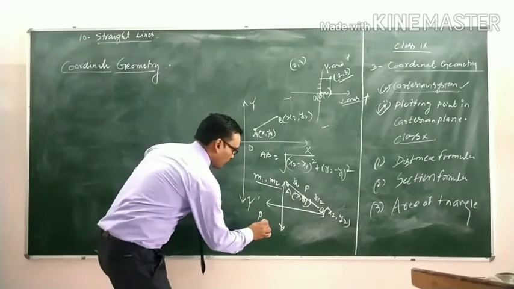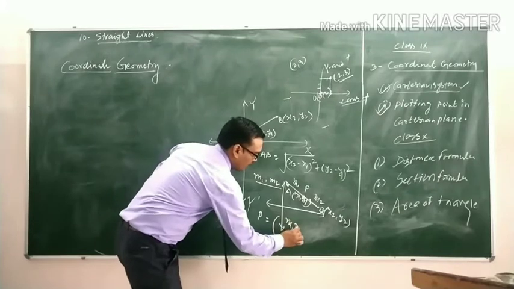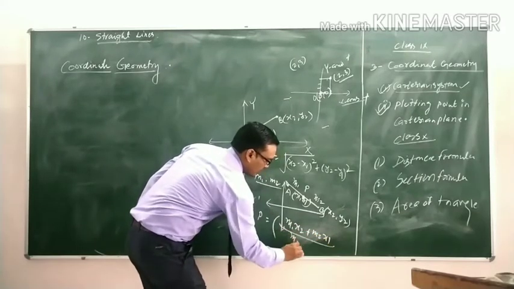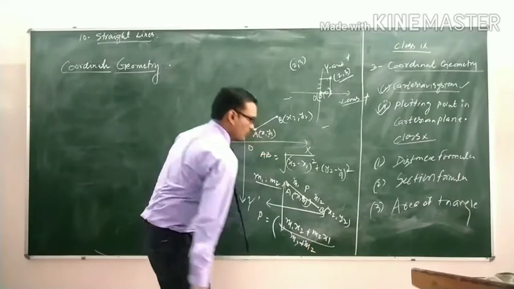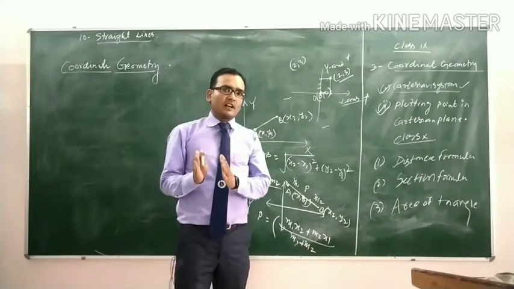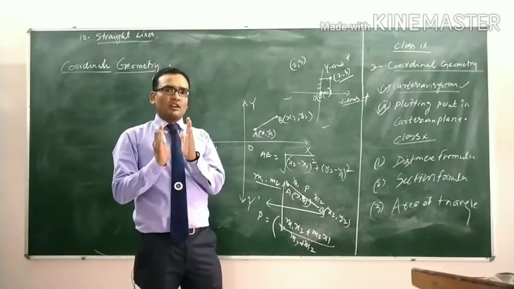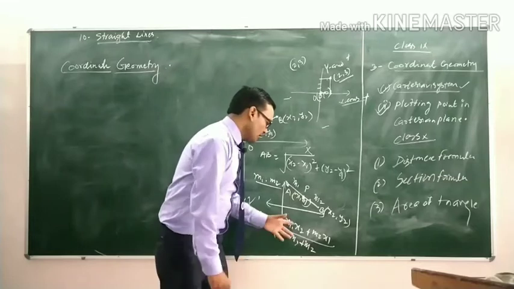The coordinate of point P is (m1 x2 plus m2 x1) upon (m1 plus m2), if point P divides the line segment internally in the ratio m1 to m2.